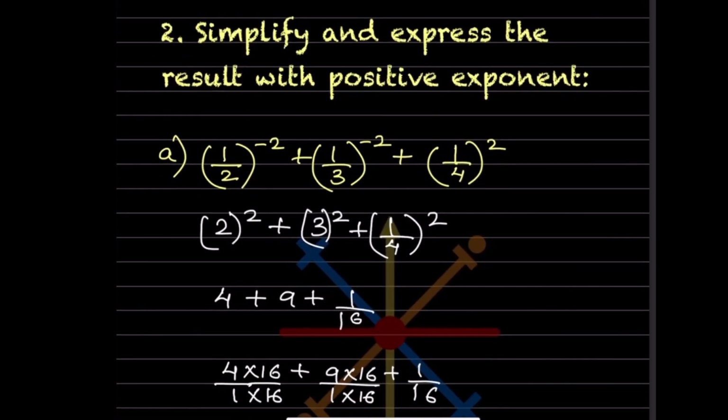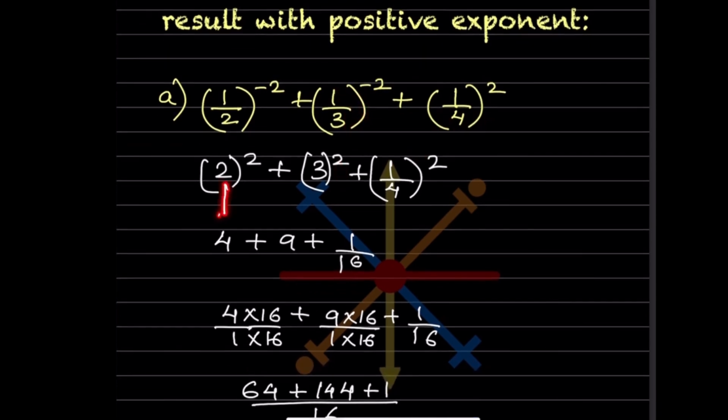Now simplify and express the result with positive exponent. Simplify means you can see everywhere, here it is a negative one, here it is negative, this is positive, so we'll keep it as it is. So now what we can do, we can flip over, so 2 will be in the numerator, 2 by 1, so that will be 2 raised to 2. Again this will be 3 raised to 2, and this will be as it is because it's already positive.